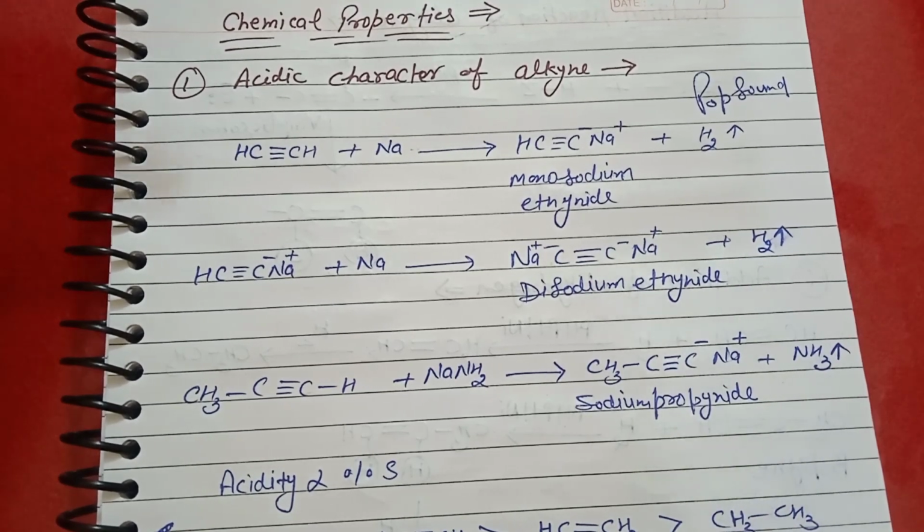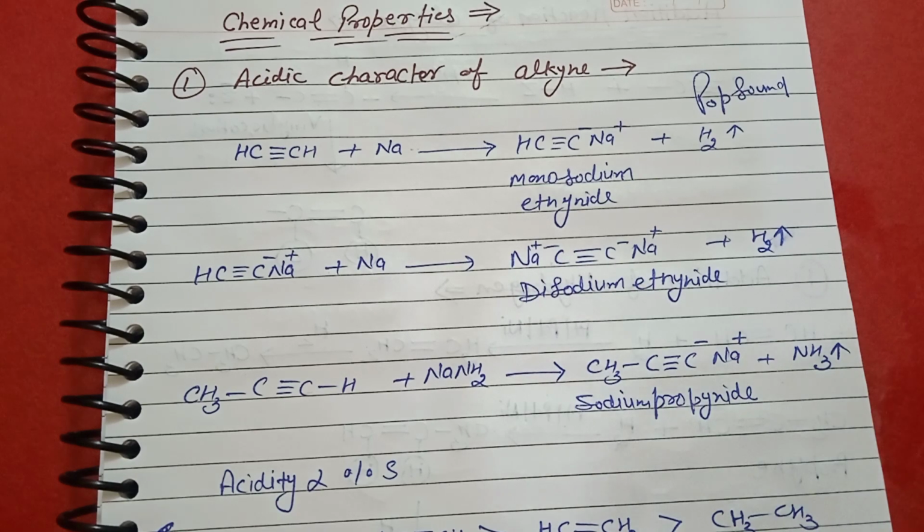प्यारे बच्चों, today we study the chemical properties of alkyne. First chemical property of alkyne is acidic character of alkyne. When terminal alkyne react, basically हम क्या बोलेंगे, terminal alkyne.